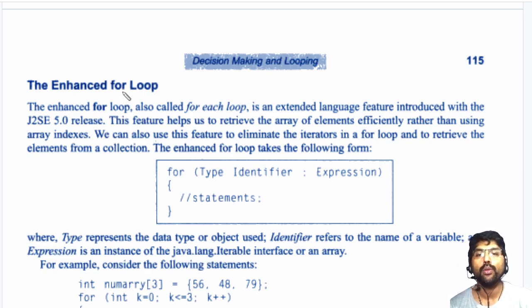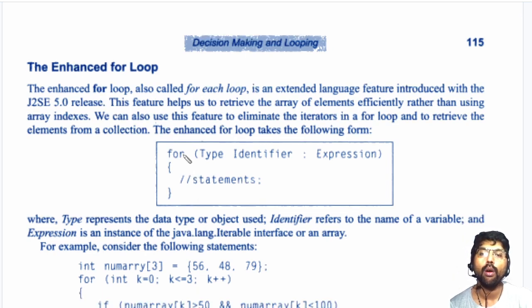This type of for loop is used when you want to collect one element from the collection and do some work on that element. For example, we have an array. We have to take element by element from the array and do some job on that element. For that, we have a loop called the enhanced for loop. The general form is like this: for type, here which type of data you are collecting, then the identifier, and here is a collection. Actually, the expression is a collection of data.